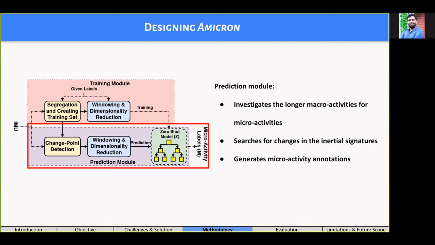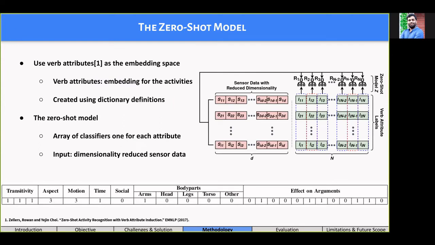microactivity annotation. More specifically, we design the zero-shot model as an array of classifiers, with each classifier considering labels from a particular dimension of the semantic embedding. Focusing on semantic embedding in this paper, we use verb attributes that exploit dictionary definitions from the different verbs to generate meaningful embeddings automatically.